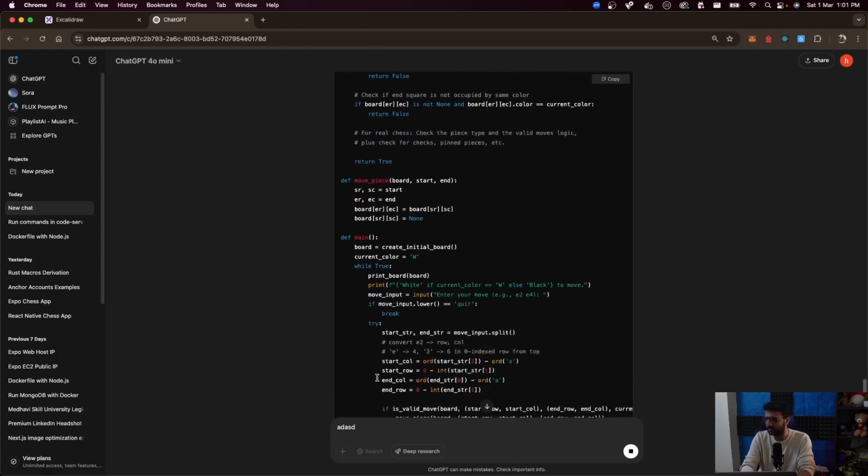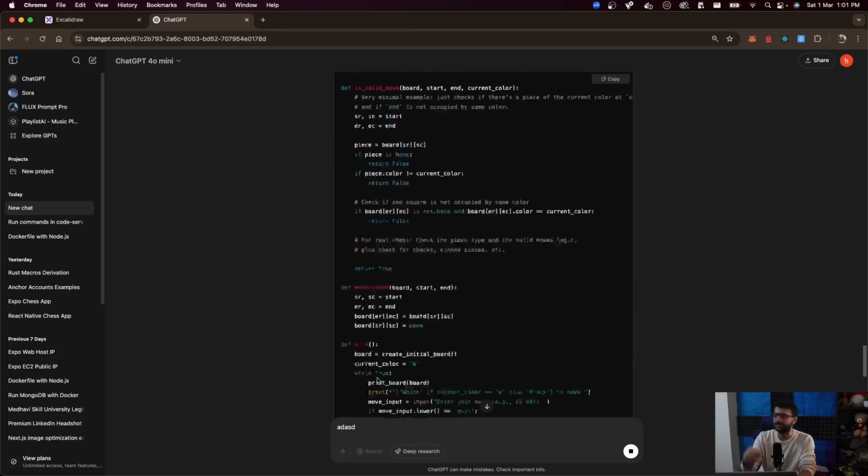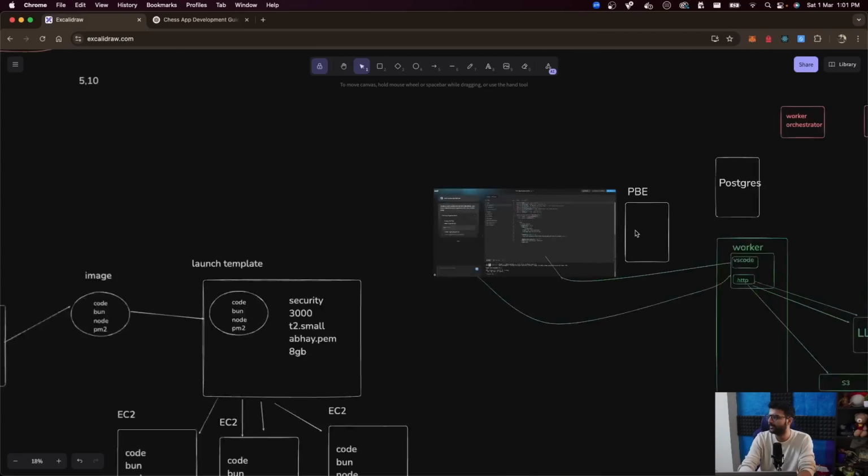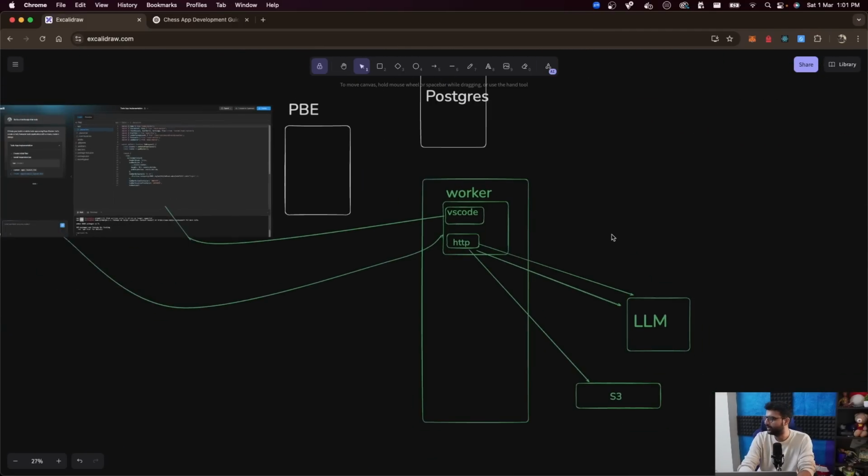That's taking really long, but you get the idea. As I keep sending messages, what I'm sending is: I gave this first message to you, you responded back with a very big message, then I gave you the third message, then the fourth message. It's a list of messages you have to send to the LLM whenever you're talking to an LLM via an API, which is what we're doing over here.